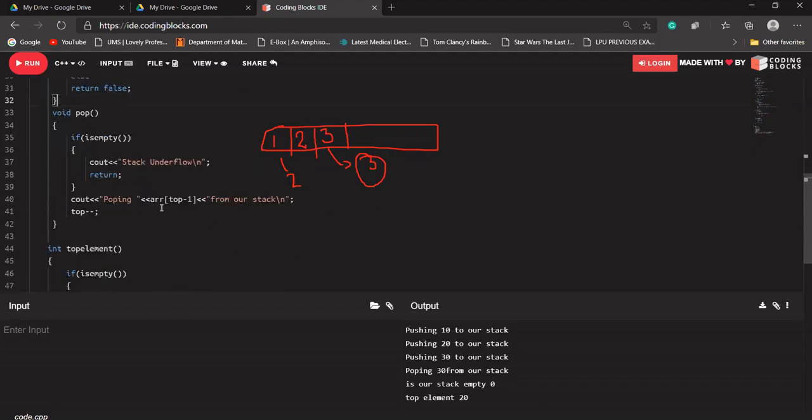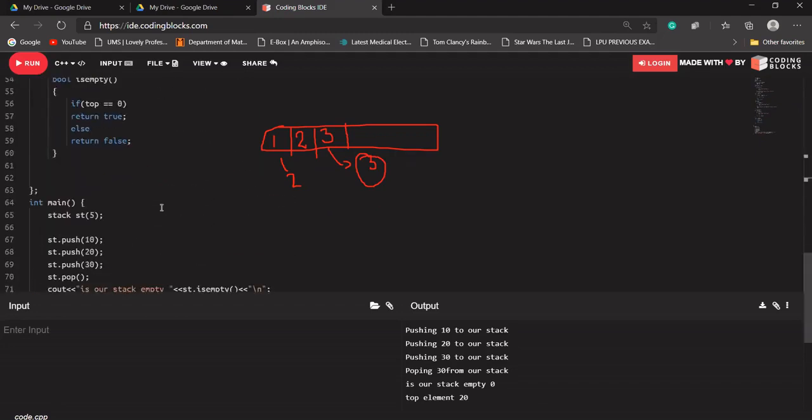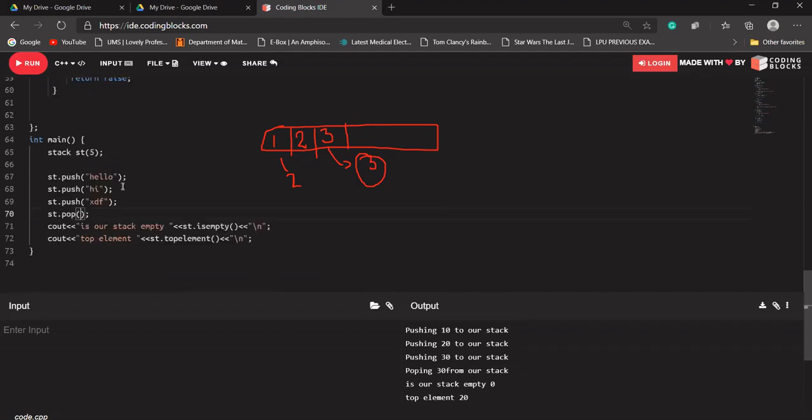Let's say I want to create a stack of character type or string type. Instead of pushing 10 here, let's say I want to push a string here, hello, hi, and something else. Okay, and then what do we have to do?